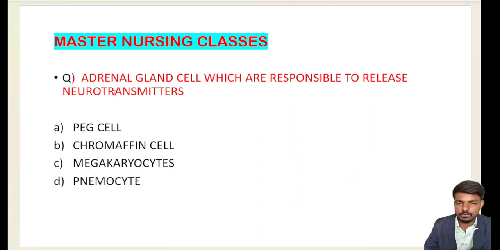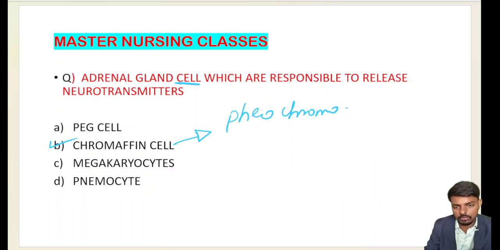Which adrenal gland cells are responsible for releasing neurotransmitters? I explained this in the first question. They are called chromaffin cells. Uncontrolled growth of chromaffin cells leads to which cancer? Yes, that is pheochromocytoma.